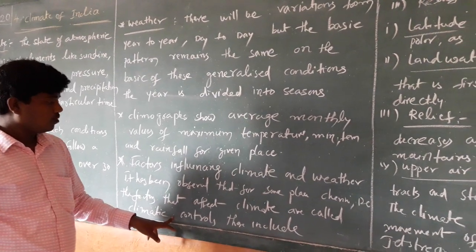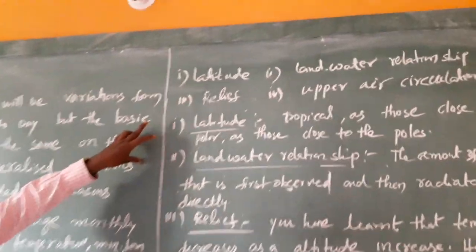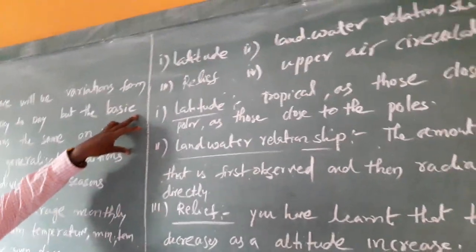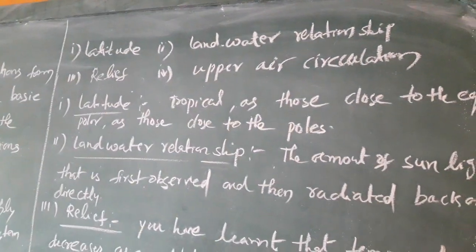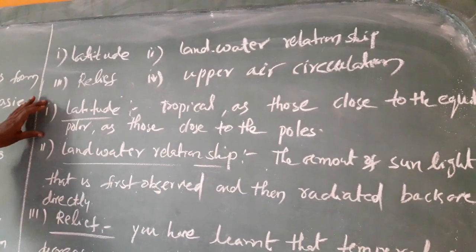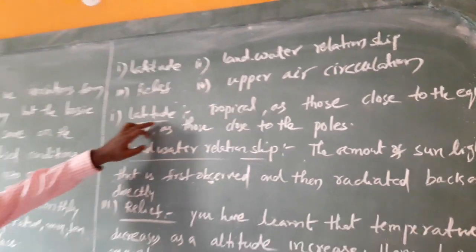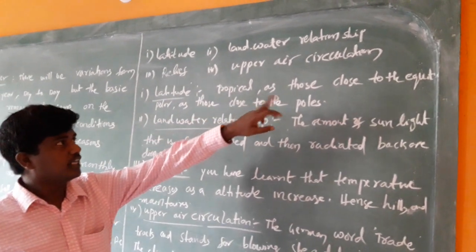Climatic controls are four points. The first one is latitude, and the second is land water relationship, third relief, fourth upper air circulation. These are very important. First one, latitude: as you already know, the tropical regions are those close to the equator.